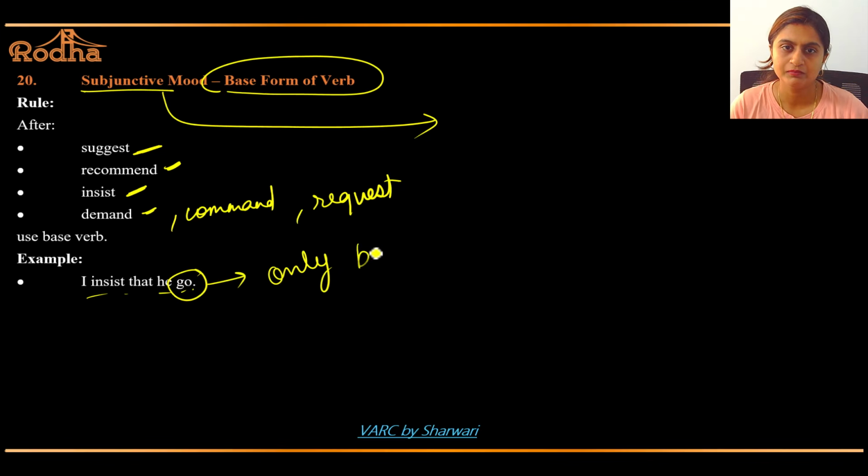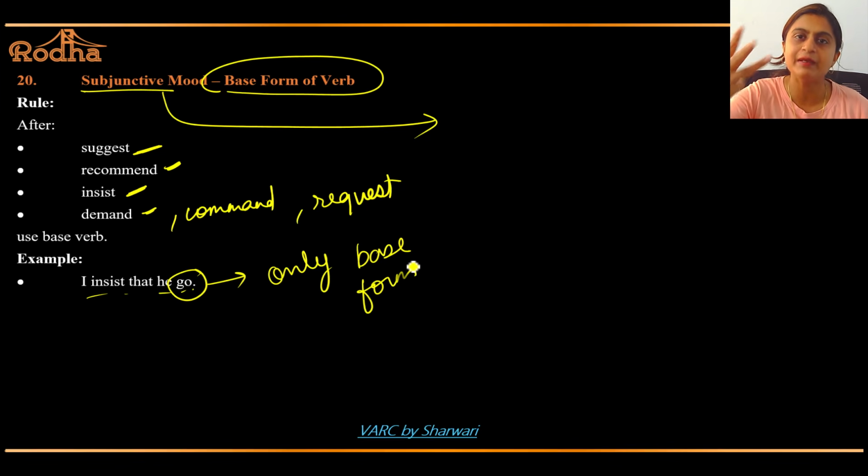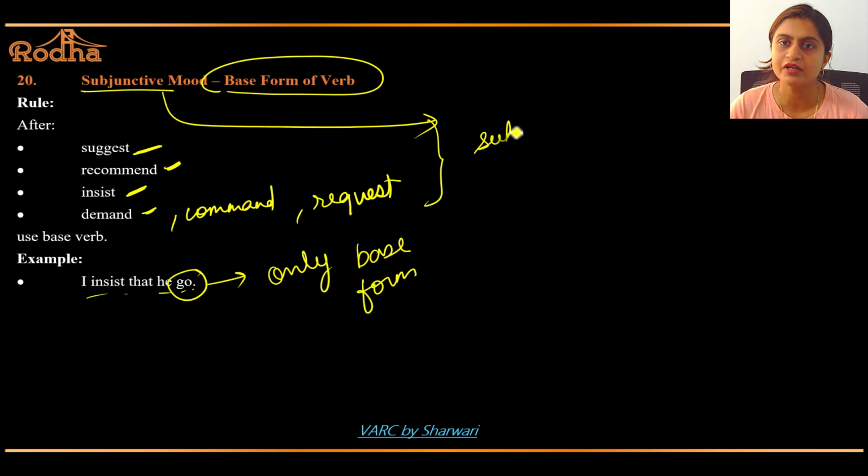Only base form. So whenever there is a suggestion, recommendation, insistence, demand, command, request, I urge you, I command you, he recommended, he suggested, he demanded. Whenever there are these verbs, this particular mood is a subjunctive mood.